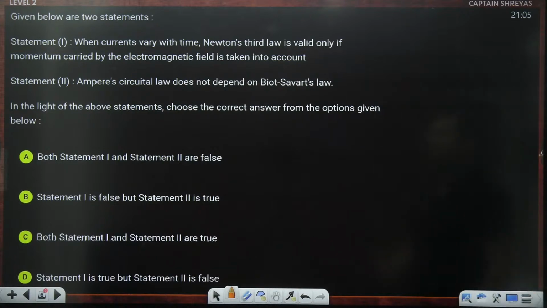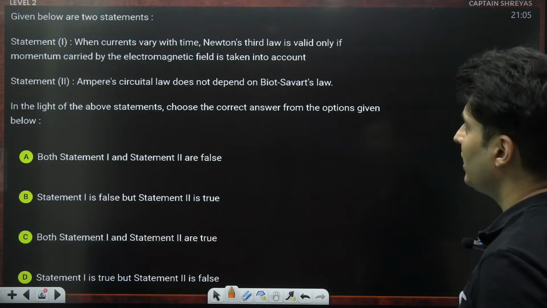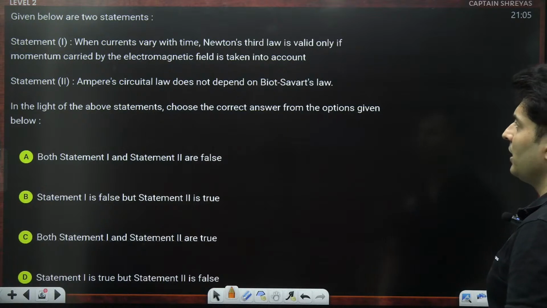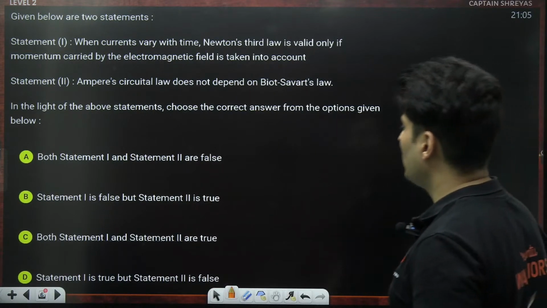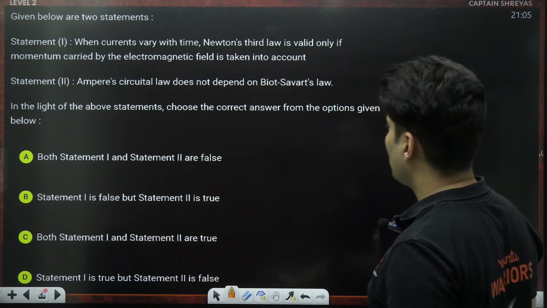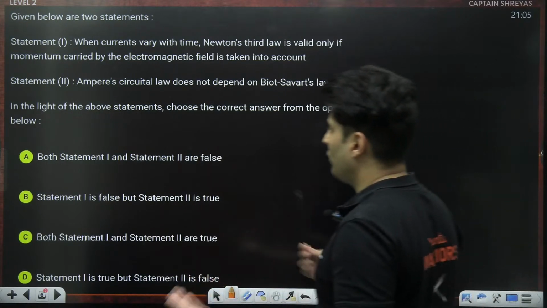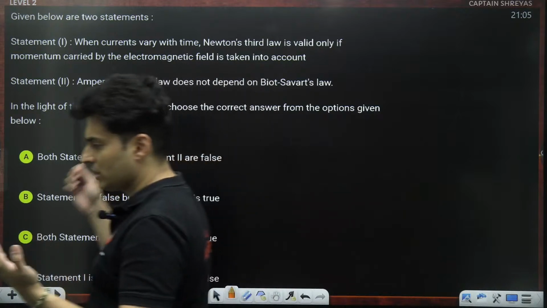When currents change with time, Newton's third law is valid only if momentum carried by the electromagnetic field is taken into account. Ampere's law does not depend on Biot-Savart's law. Which are correct for the following statements?